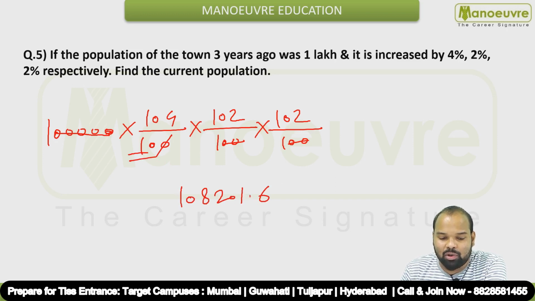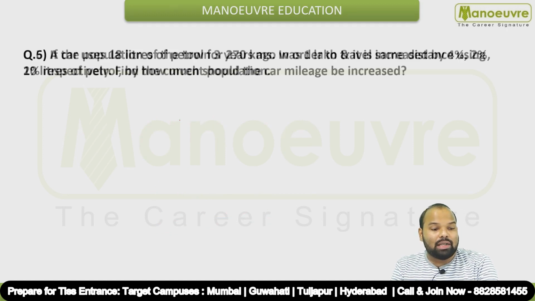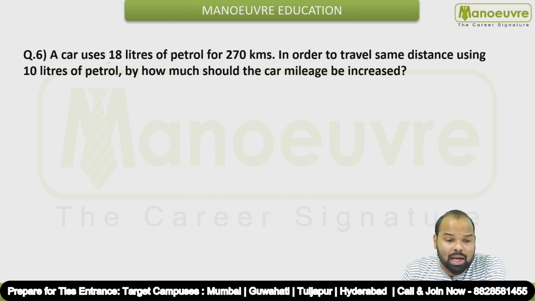So after dividing you will get this particular answer. All right, so let's have a look at the next question. Question number 6. A car uses 18 liters of petrol for 270 kilometers. In order to travel the same distance using 10 liters of petrol, by how much should the car mileage be increased? Okay, so mileage, what is mileage? Distance, total distance covered by total liters of petrol used.